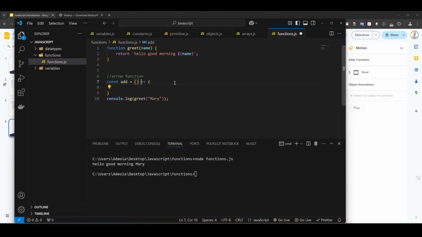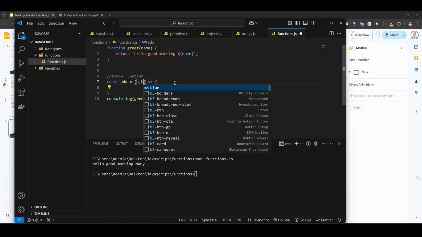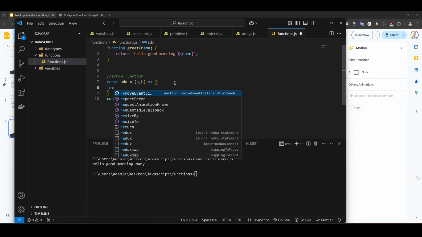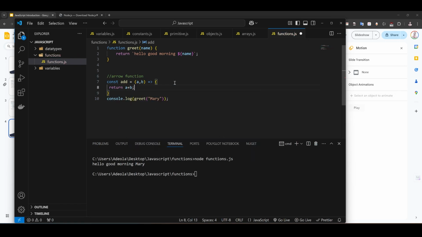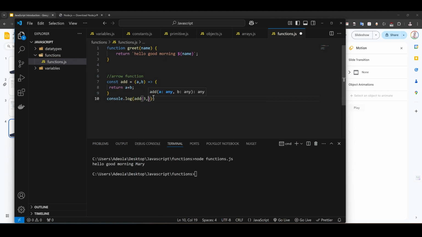Here I'm passing two values, whereas in the previous one we passed one. Let's pass A and B. Then I can come here and say return A plus B. That'll be the return statement. So if I change this to add and put 3 and 5, and run this now, I should get 8. You can see this is 8. So this is an arrow function.